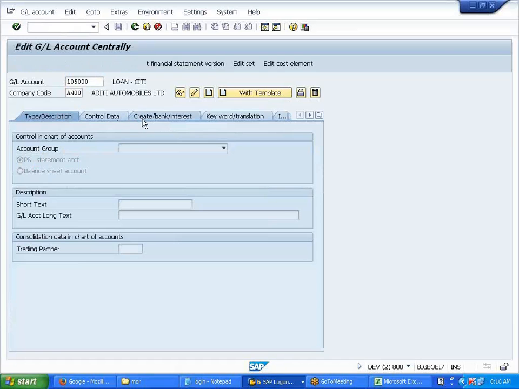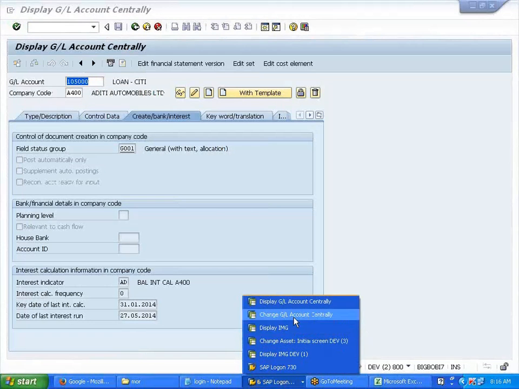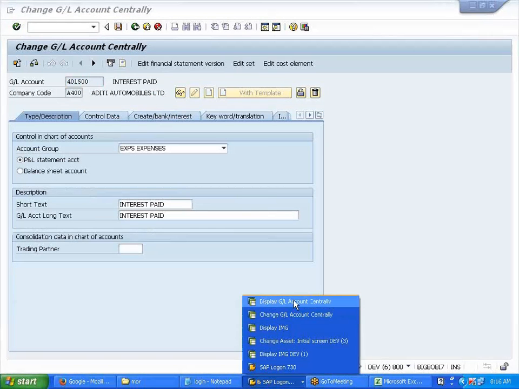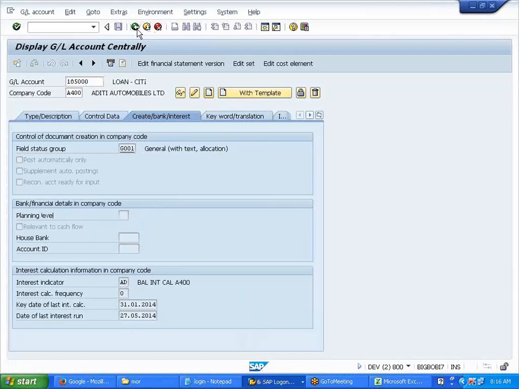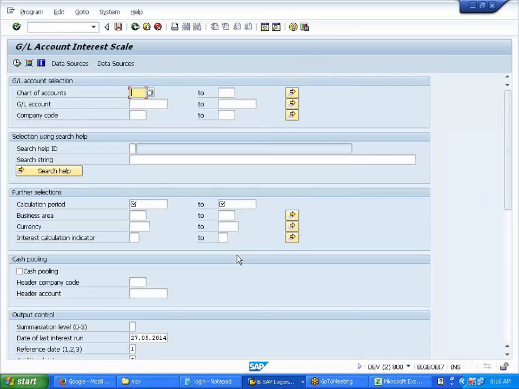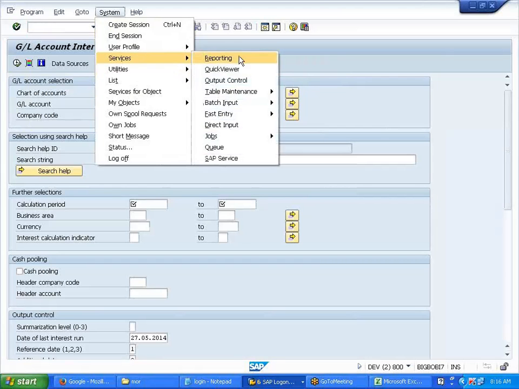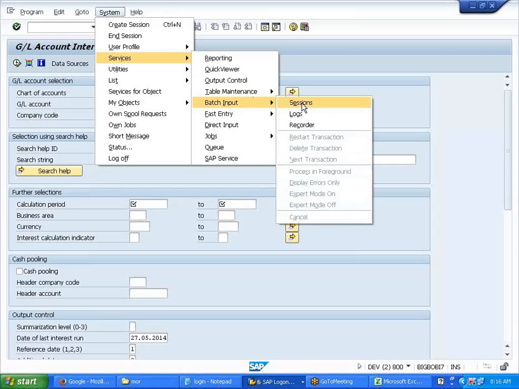So this we can put into the template that we created. The template that has to be run every month. Reference documents. F.52 Recurring interest entry run. Recurring entry we ran last time. Similar way you need to run the batch input. Same, okay. After putting in all the required details, you run this session.